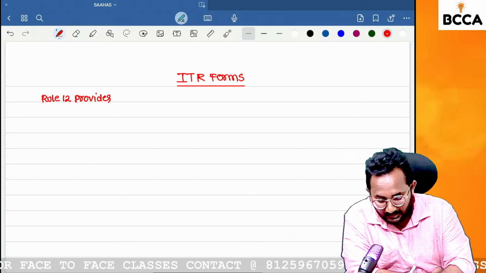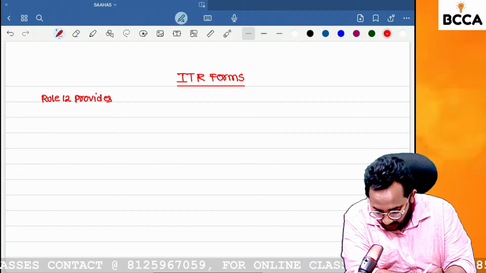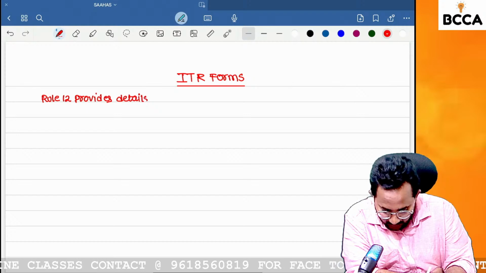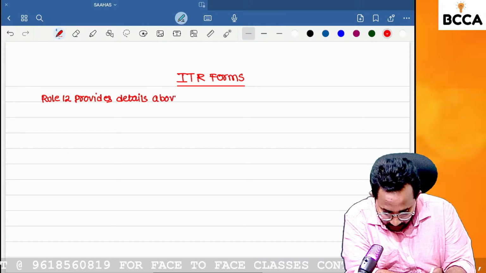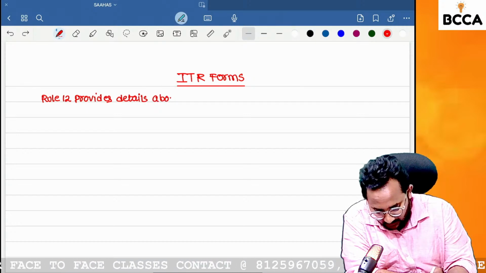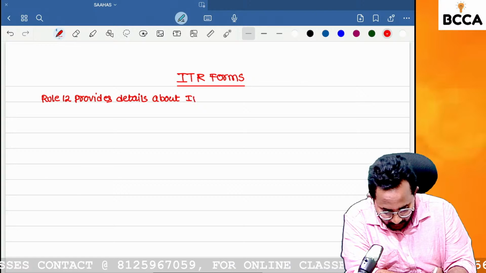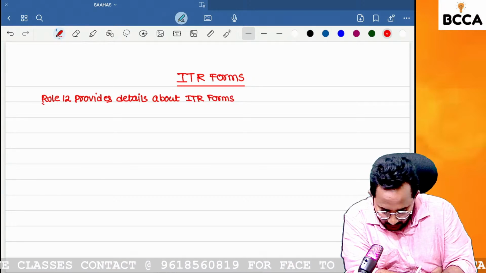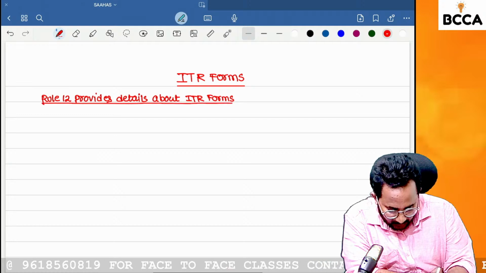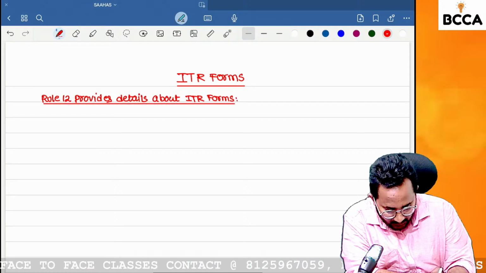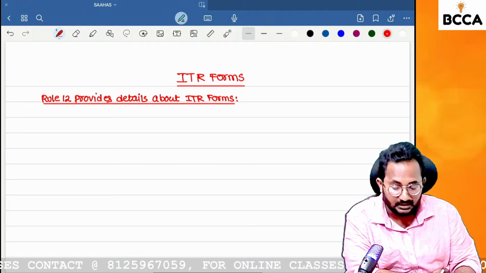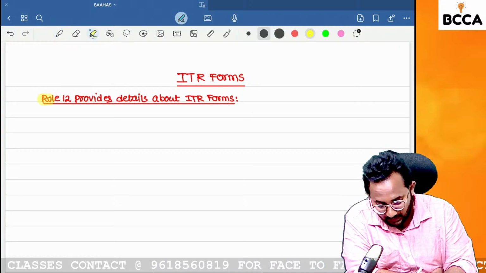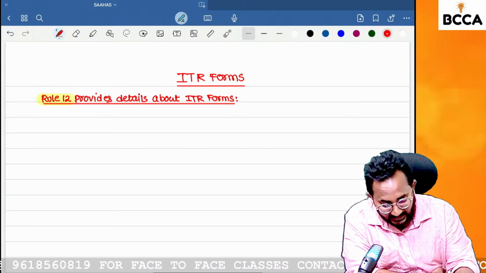The Income Tax Rules 1962 provide details about ITR forms. Not in the Act, but in the Income Tax Rules 1962, the rule is Rule 12. It has the details about ITR forms.